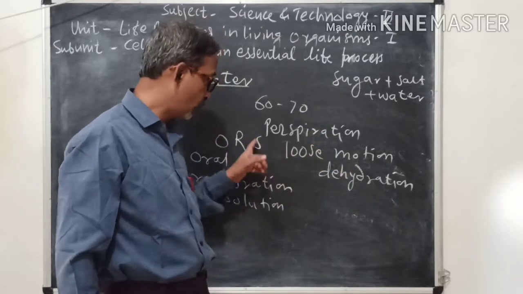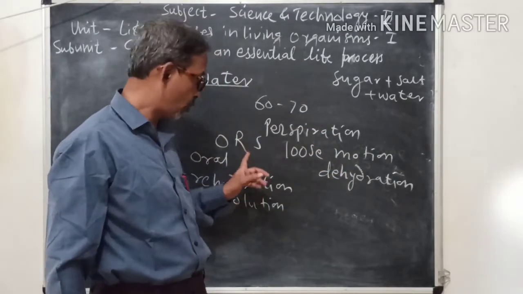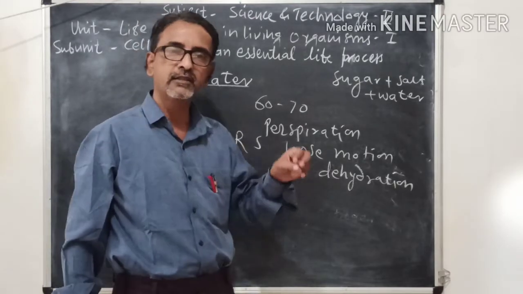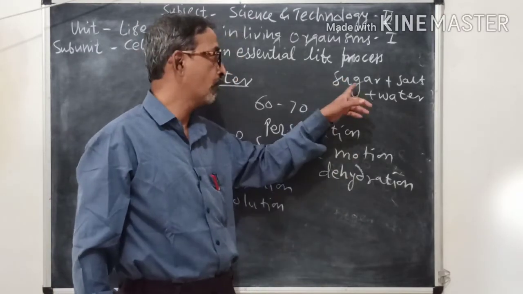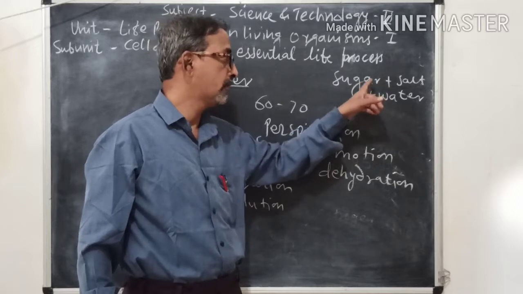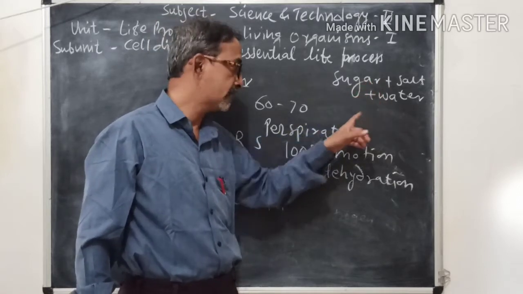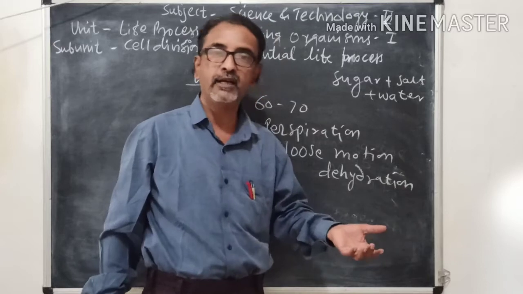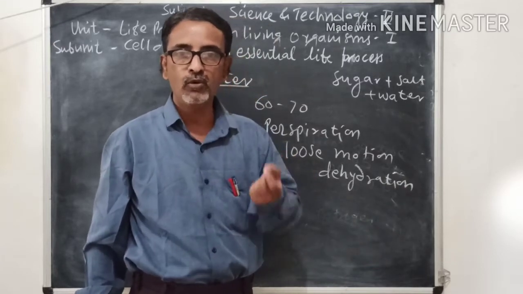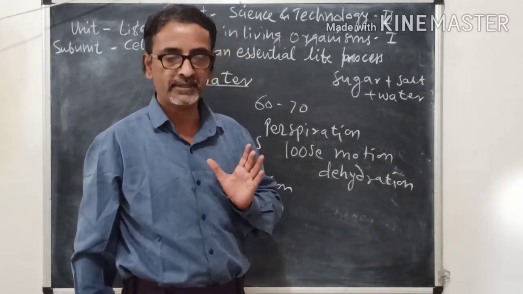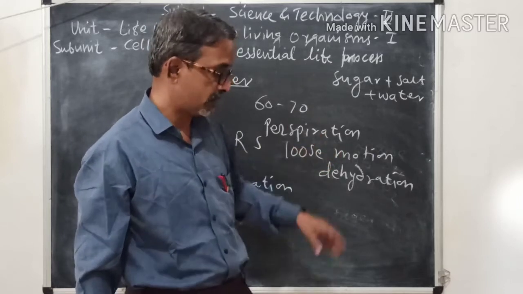So that is all about ORS. So this ORS contains the water and along with nutrients, these electrolytes, and hence they help for maintenance of level of water and electrolytes. So that is all about second question.